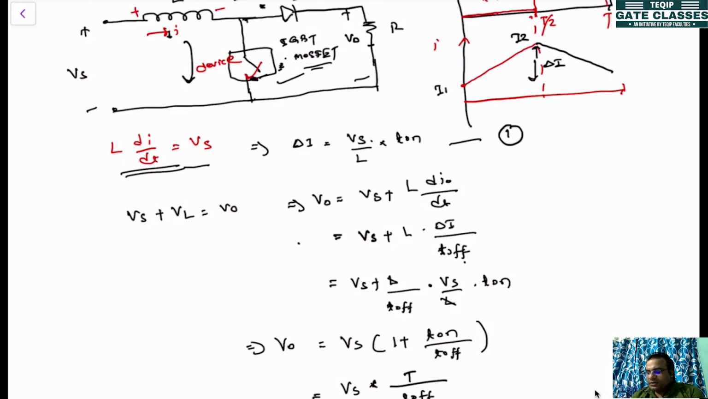Today we discussed only the applications. Previously we discussed the different devices and their characteristics.